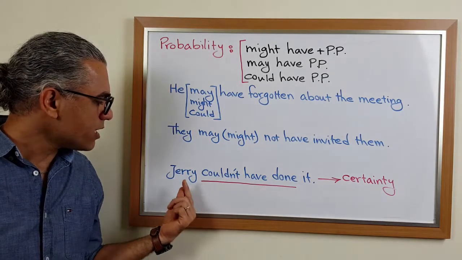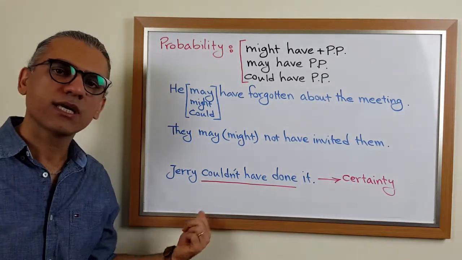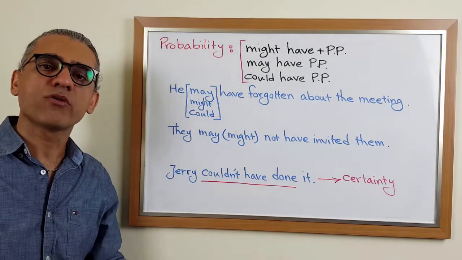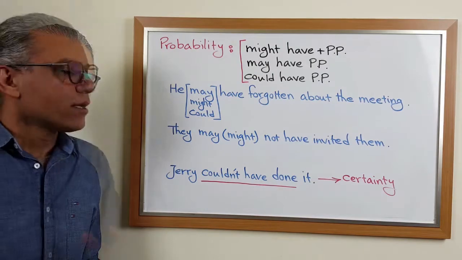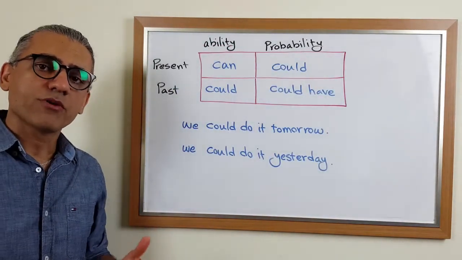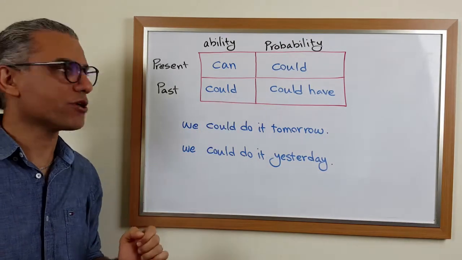So in here, it's like saying Jerry can't have done it. Couldn't have done it and can't have done it are both expressing deduction, certainty, not probability anymore. There is a very important point about the difference between can and could. Pay close attention to this table here.